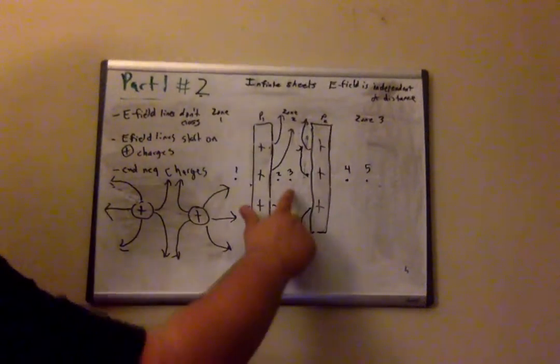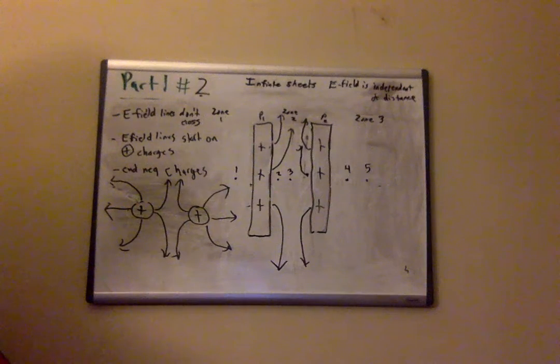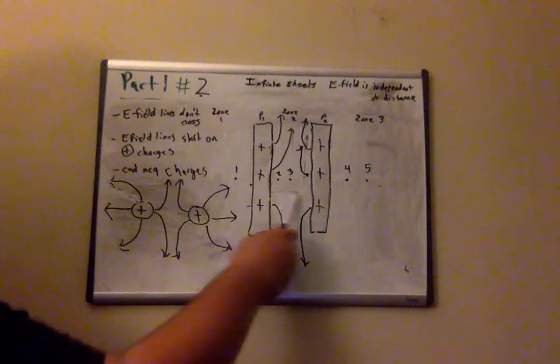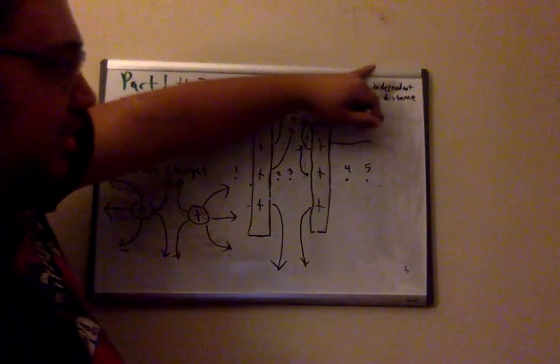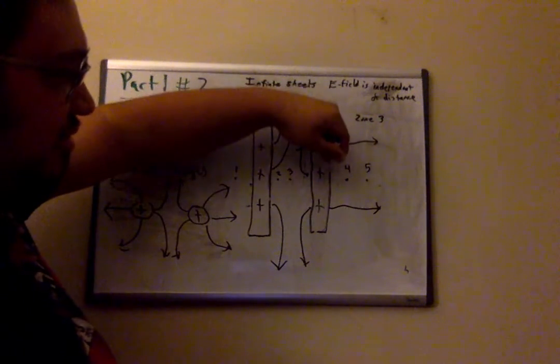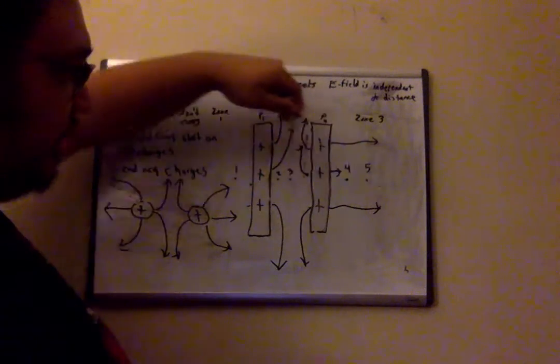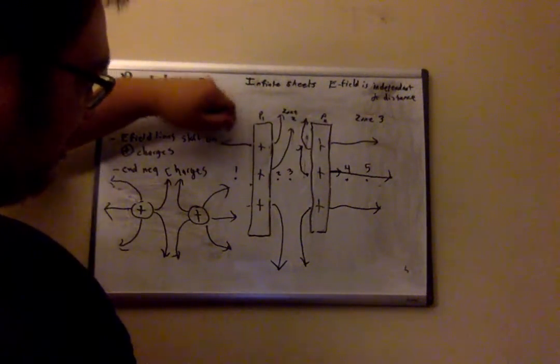And so if you take a look in zone 2, let's call zone 2 the middle of these plates, the magnitude of the E field is 0. There's nothing in here. But away from the plates, we're going to have a uniform E field going out. Same thing here.